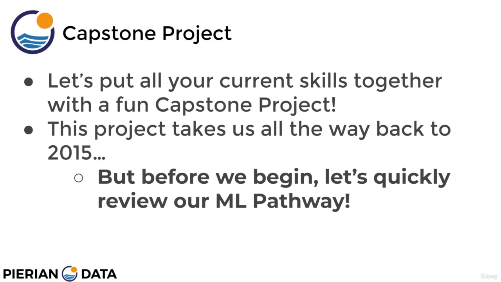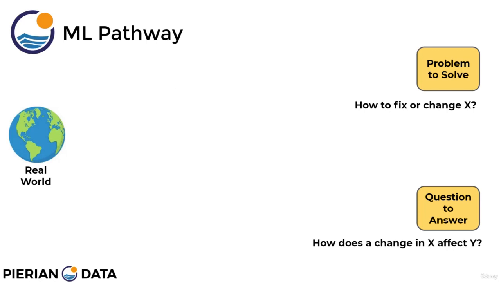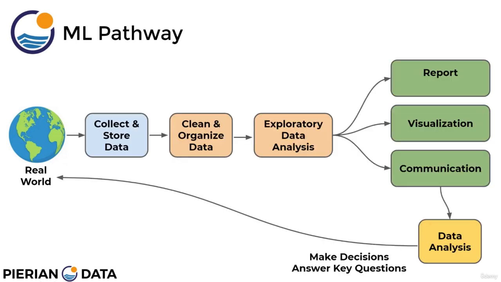But before we begin, let's quickly review our machine learning pathway to understand where our skill set is currently at. Recall in the machine learning pathway, we're starting from the real world, and then we have two main approaches. Either we're trying to solve a particular problem, like how do I fix or change X, or there's a specific question we're trying to answer. Maybe how does a change in X affect Y?